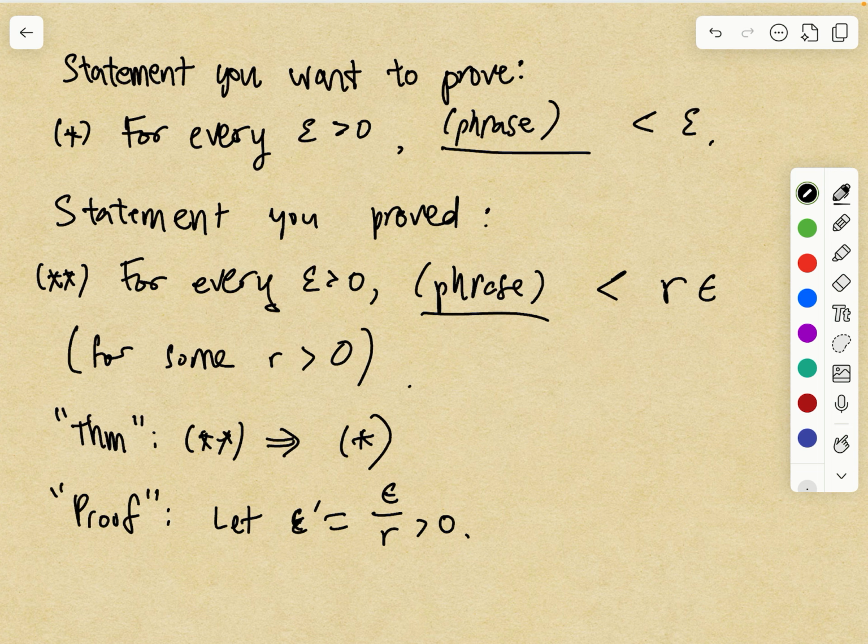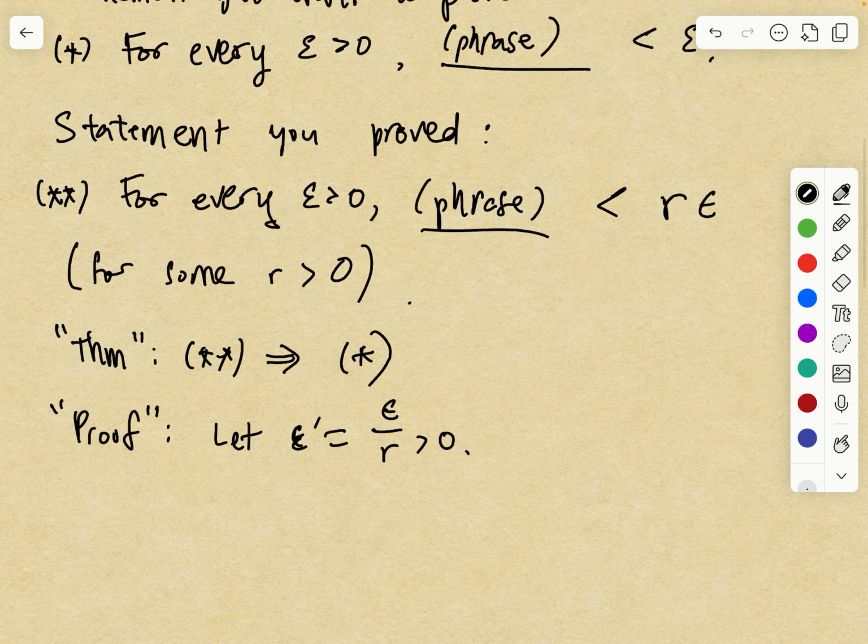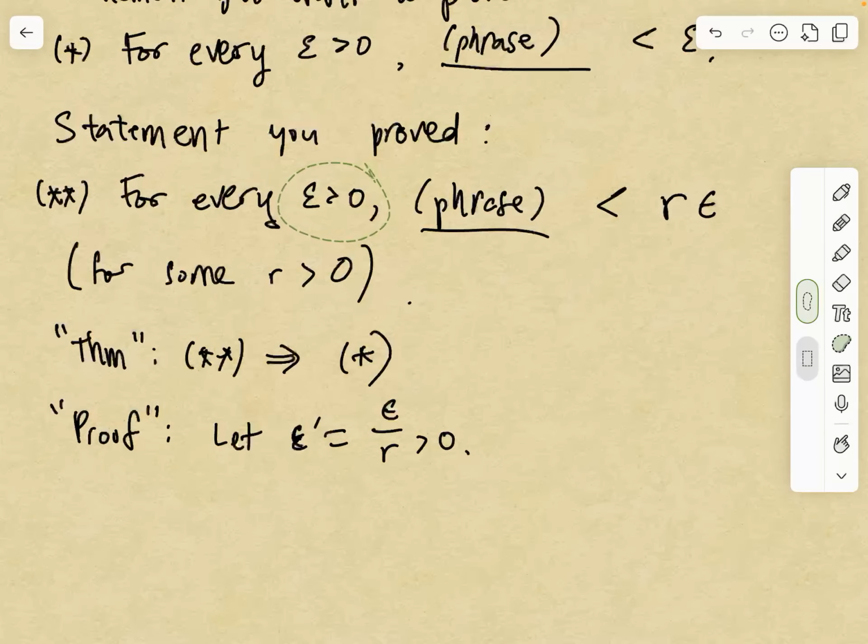Then, since epsilon prime is a positive number, you can apply the statement you proved to epsilon prime. Remember, when the statement says for every epsilon greater than 0, that means for every positive real number. For every positive real number, what you proved is that this phrase is less than r times that positive real number.